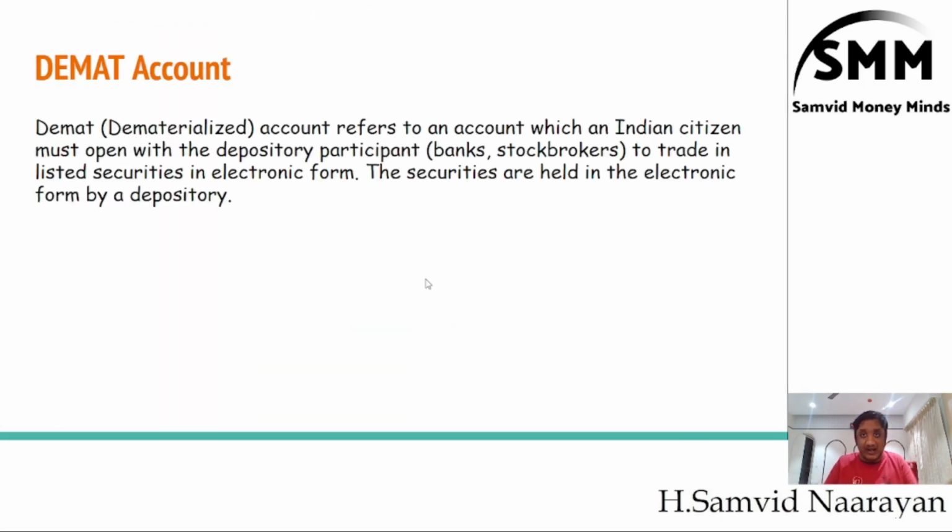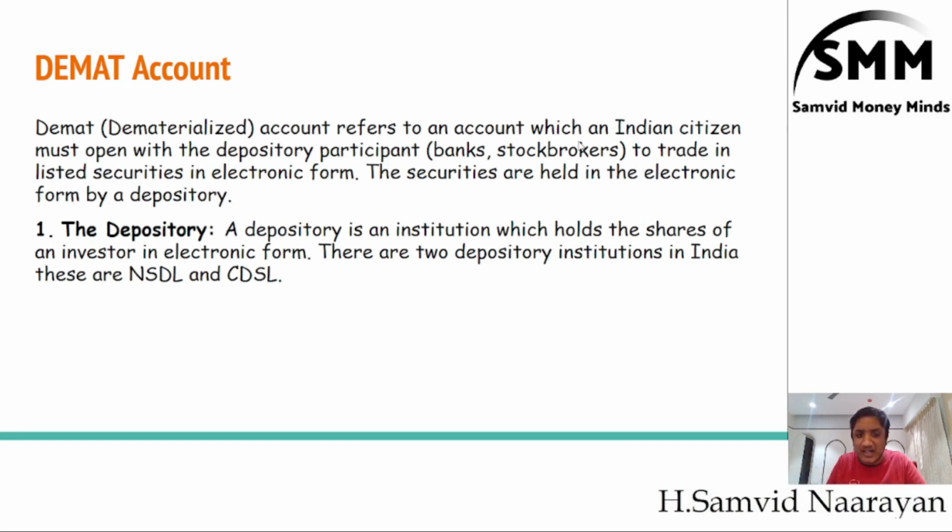A demat account or dematerialization account is something every citizen must open with a depository participant if you want to trade in the listed securities in electronic form. The securities are held in electronic form through someone called a depository participant. What is a depository participant? It is an institution which holds the shares of investors in electronic form.